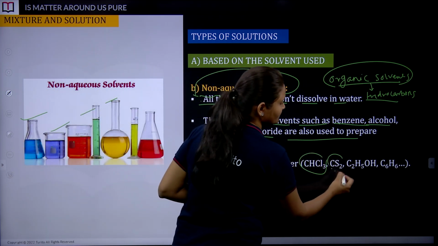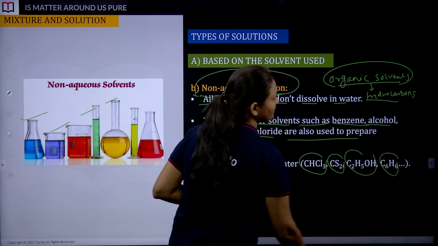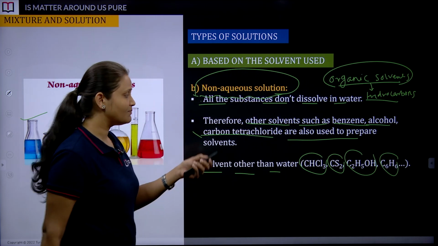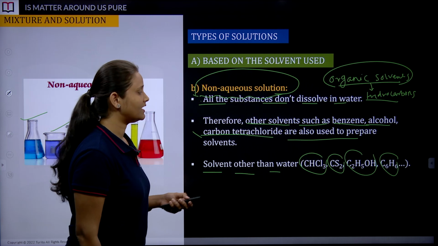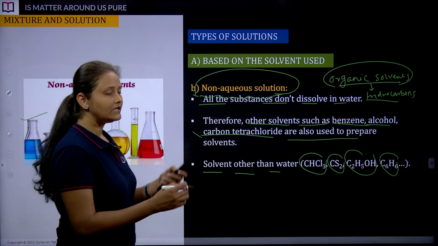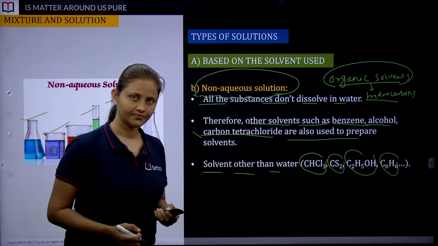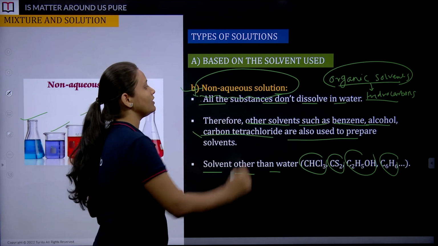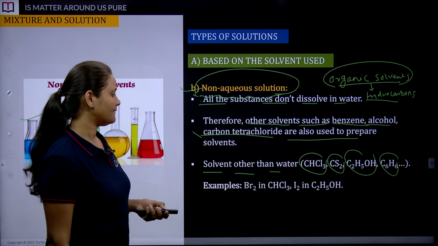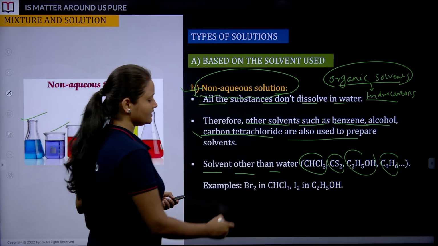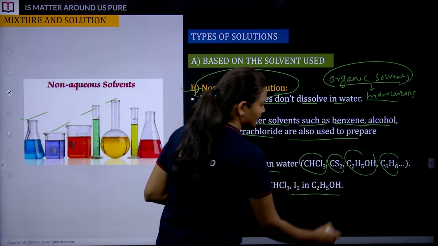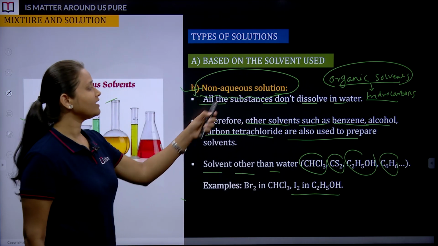These are some more examples, with their chemical formulas. We have benzene, ethyl alcohol, CS2, CCl4. These are some organic solvents used to make non-aqueous solutions. Examples: bromine in CCl4, iodine in alcohol. These are non-aqueous solutions.